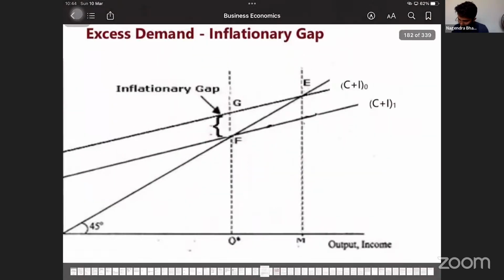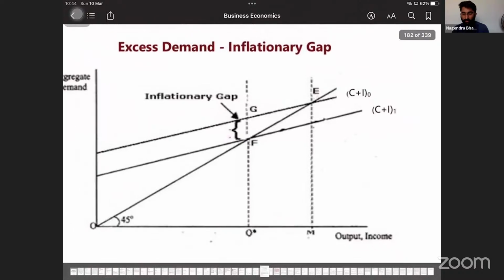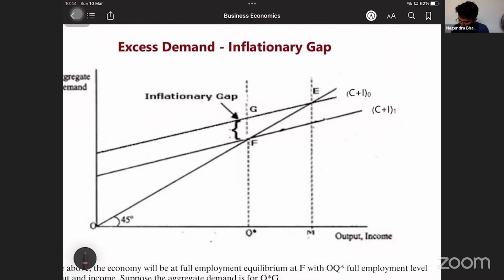Can you see in this diagram? See, क्या हुआ इसमें? Inflationary. See, this is equilibrium point E. E is equilibrium point. And Q star, actual quantity is less here.